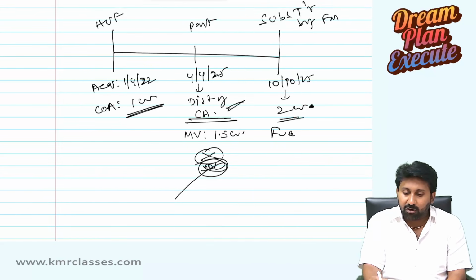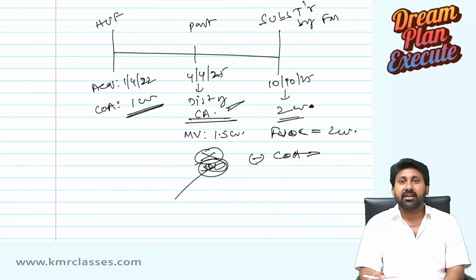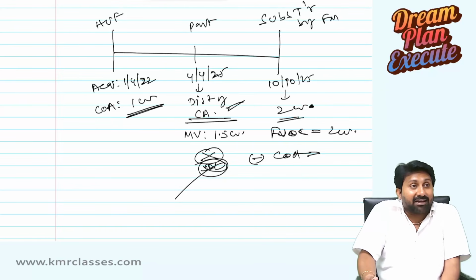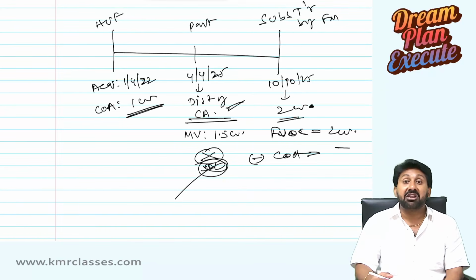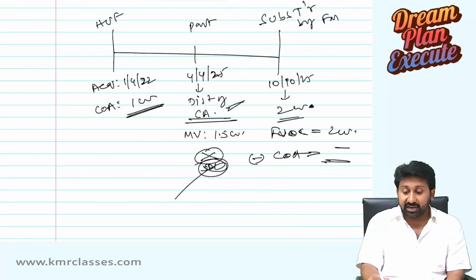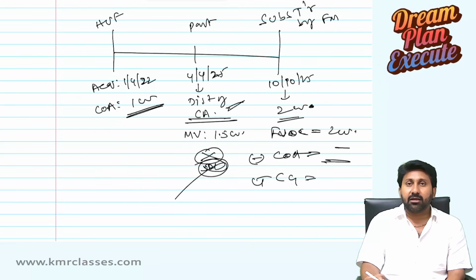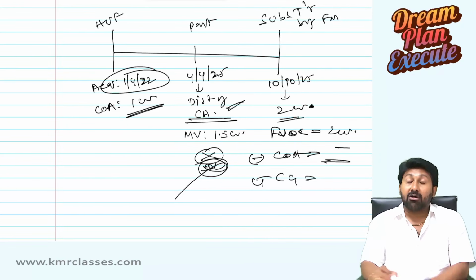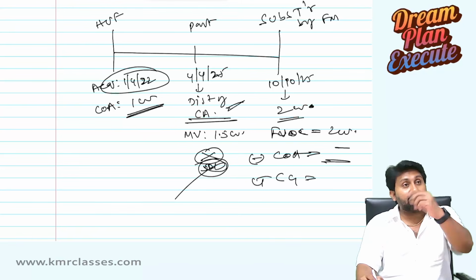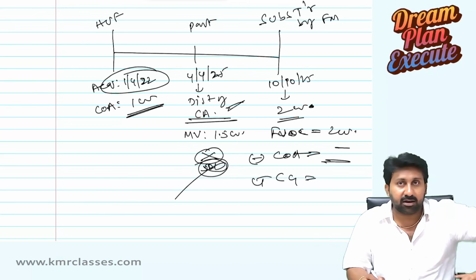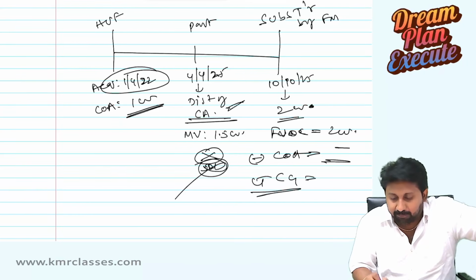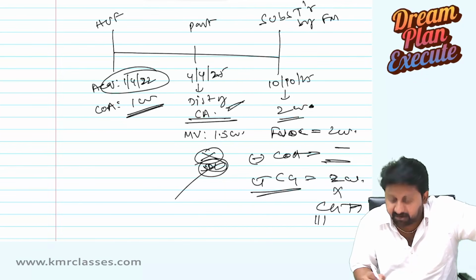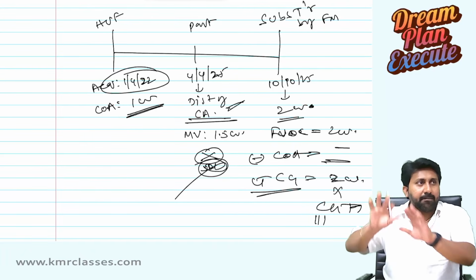So what is the full value of consideration? That is the sale value, 2 crore, minus cost of acquisition. I did not acquire it, so the cost of acquisition will be taken as nil. Once the cost of acquisition is taken as nil, the capital gain is long-term, because we need to include the period of holding of the previous owner. Because of section 2(42A) explanation 1(b), we should include the previous owner's holding period. It becomes a long-term capital gain. How much? 2 crore. On this, capital gains tax will be levied under section 112 or 112A, depending on the type of asset.